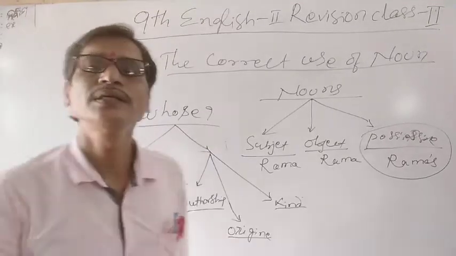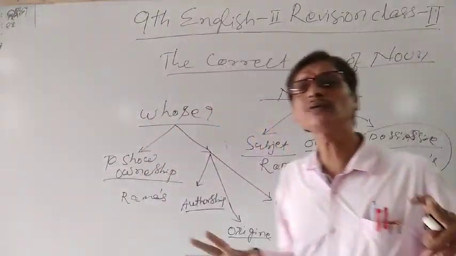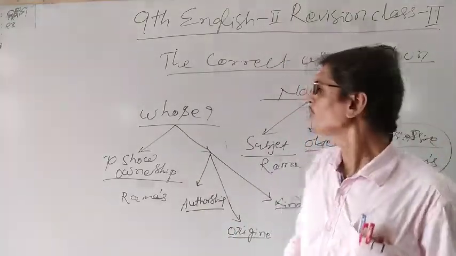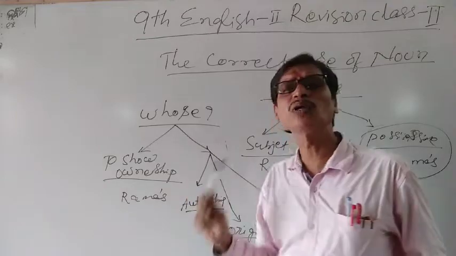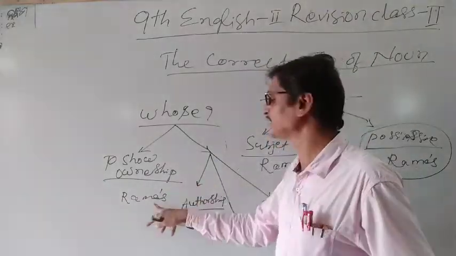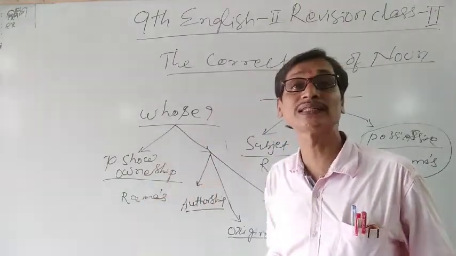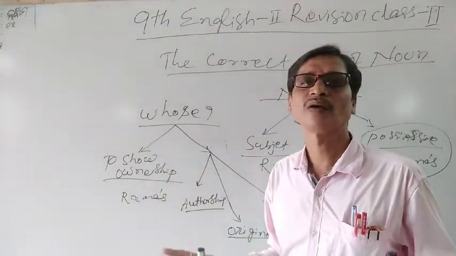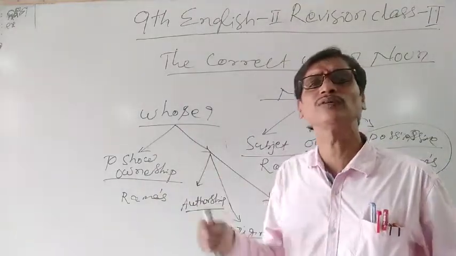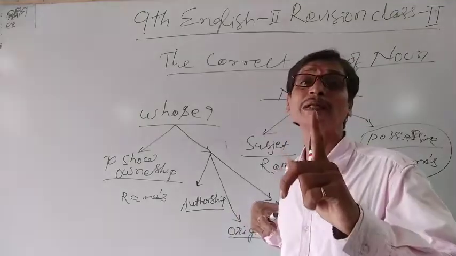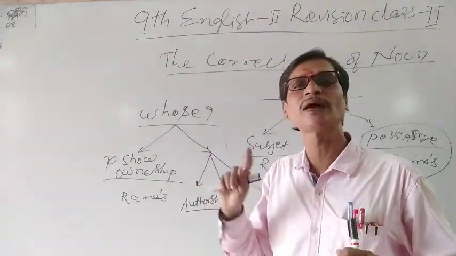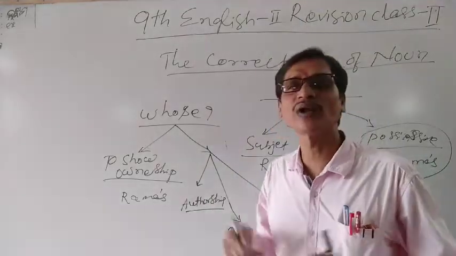While talking about the possessive, we normally talk about the ownership of someone, where we use apostrophe S. If it is a singular subject, we use apostrophe S, for a living being. If it is a plural subject, then also we use apostrophe S, but if that plural noun ends with S, then we put an apostrophe after the S to show its possessive case.